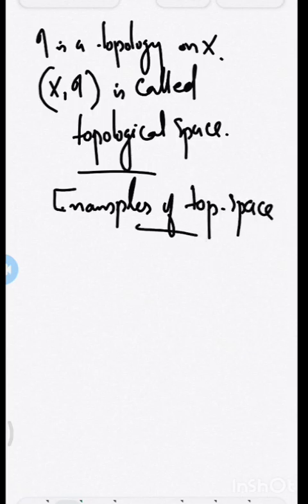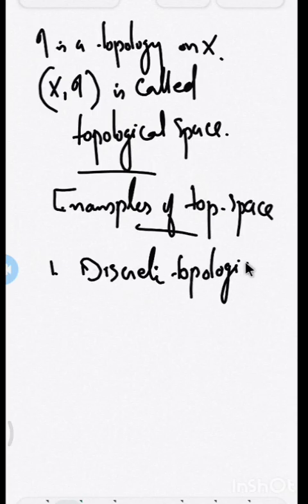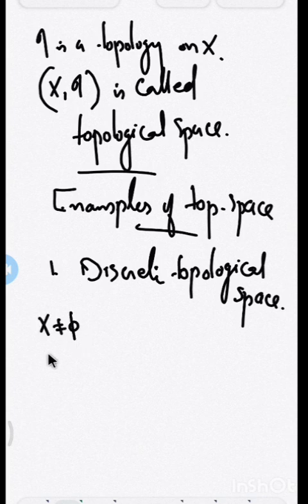Examples of topological spaces. One important example is the discrete topology, the discrete topological space. So what is a discrete topological space? I take X as a non-empty set itself, and tau is nothing but the collection of all subsets of X.